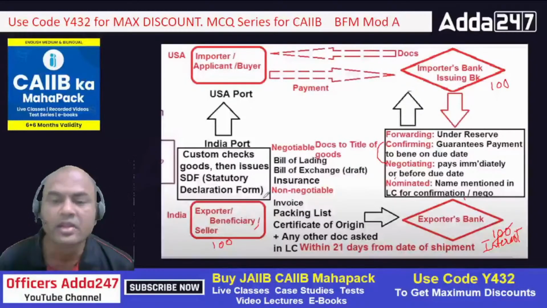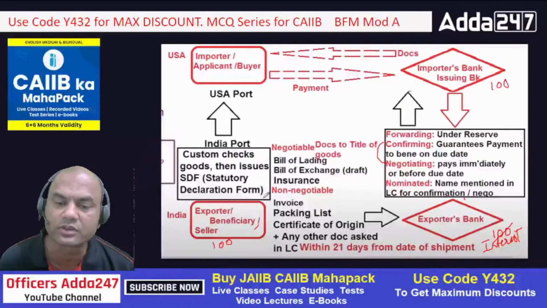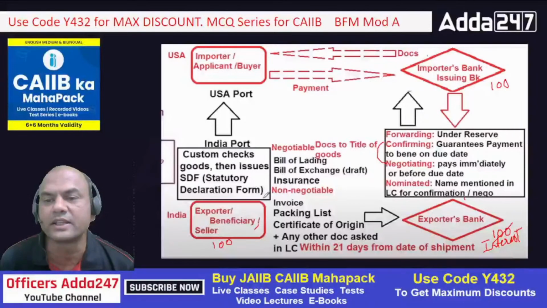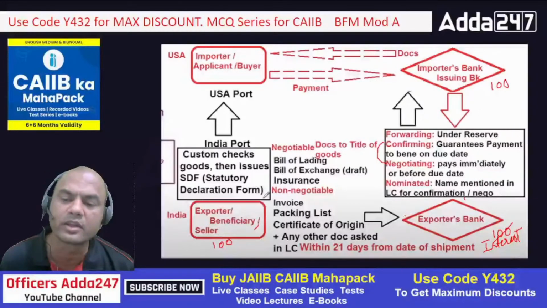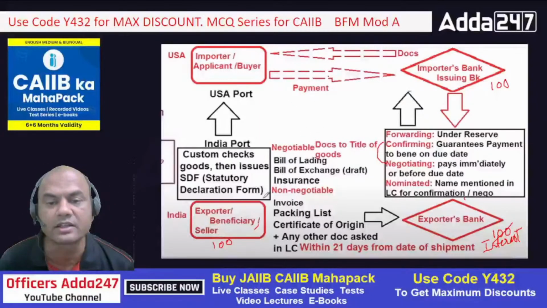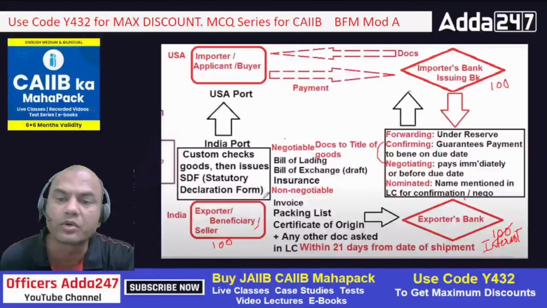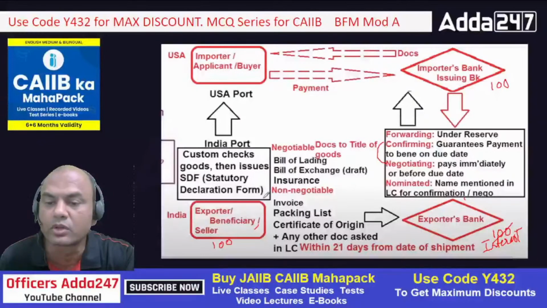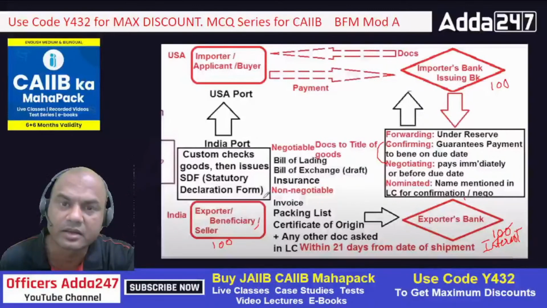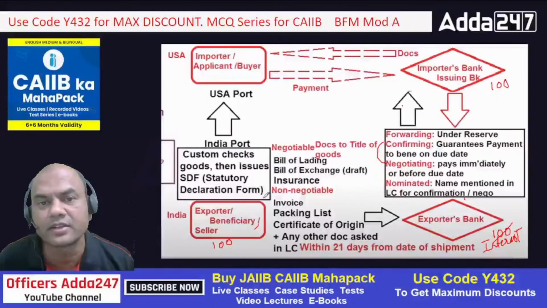Clear this concept? So now the seller will prepare the 6 documents and give them to the bank. Then the bank will act in either of these 3 roles. The 4th role is common, isn't it? So either of these 3 roles, and send the documents. Then the issuing bank will send the payment, and the loan, if a loan is given, will be closed. So clear this concept, the flow of the documentation. This is very important for you. Everyone has understood the concept? How does the flow of documents happen? What is the role of the negotiating bank? Clear? What is the role of the confirming bank? Clear? Okay, now I'll ask you a few questions then.